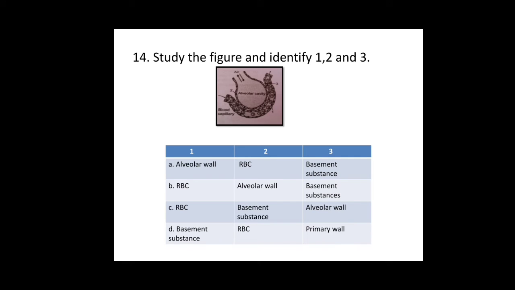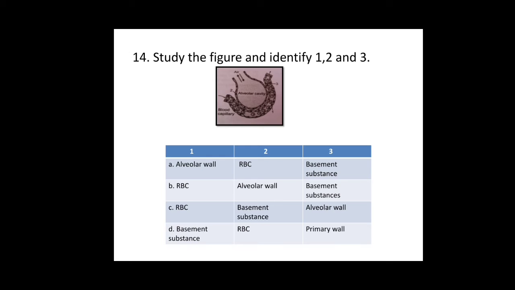14th, study the figure and identify 1, 2, 3. So here the figure they have given, they have labeled some of the parts with 1, 2, 3, and you have to match the given options which labelings are suitable for 1, 2, 3. So 1, it is actually the blood capillary inside, where they have shown the 1, that is the blood cells, mainly it is the RBC.